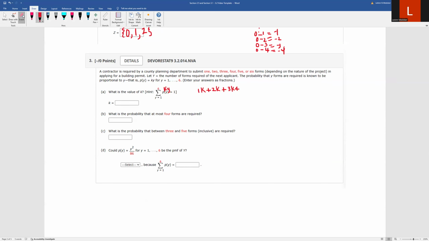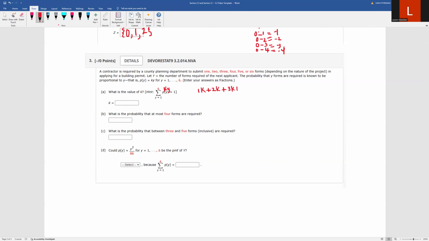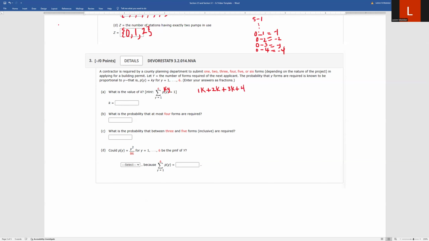I'm going to erase that plus. It looks a little funny. Plus 4K. If we plug in 5, we'll get 5K. And we stop at 6K because that's the top of our summation. Remember, we said that this summation, where P of Y is going from 1 to 6 for Y, where we also know that P of Y is KY, where Y is getting substituted each time, should equal the probability of the total sample space, which is 1.